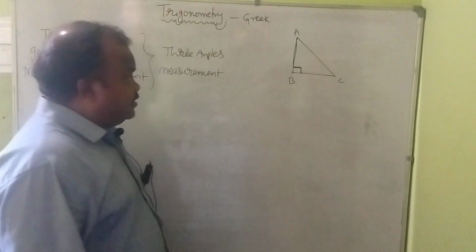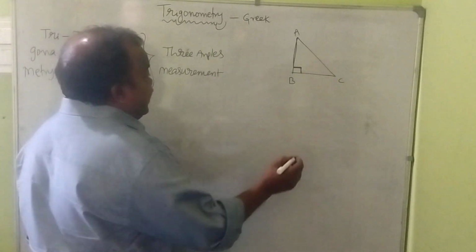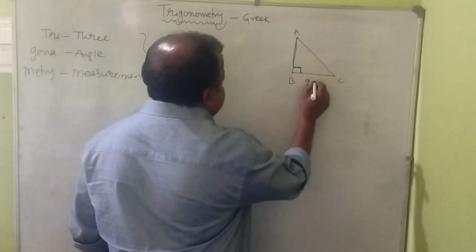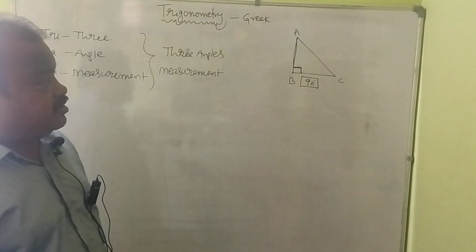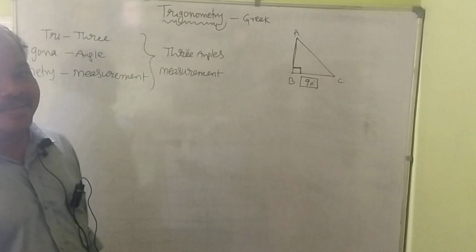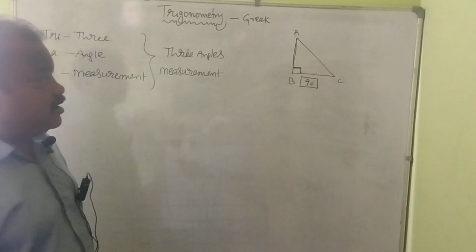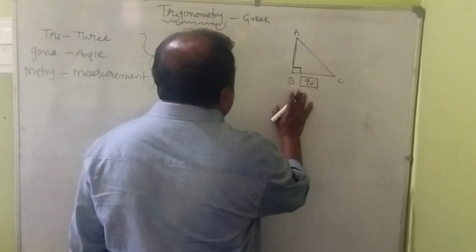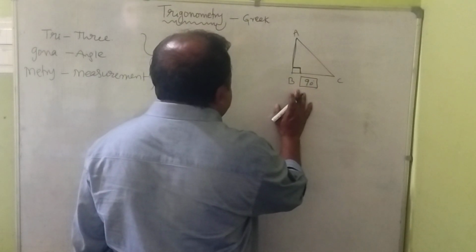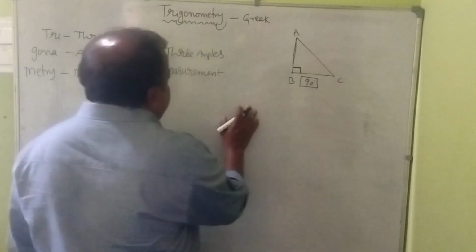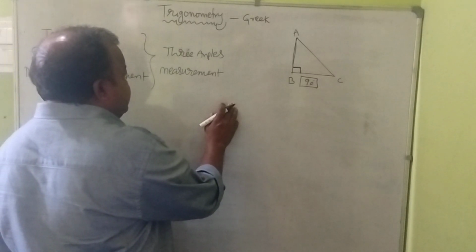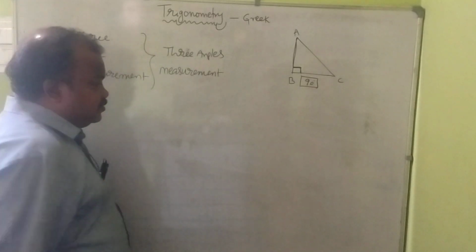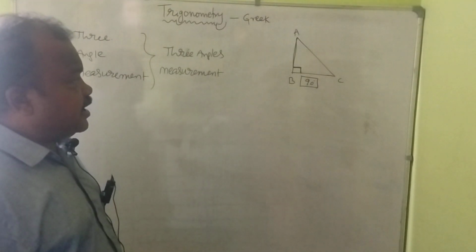That square box indicates a 90 degree right angle. A triangle with a square box on one side is considered a right angle triangle. All these trigonometric ratios we use with this right angle triangle itself.